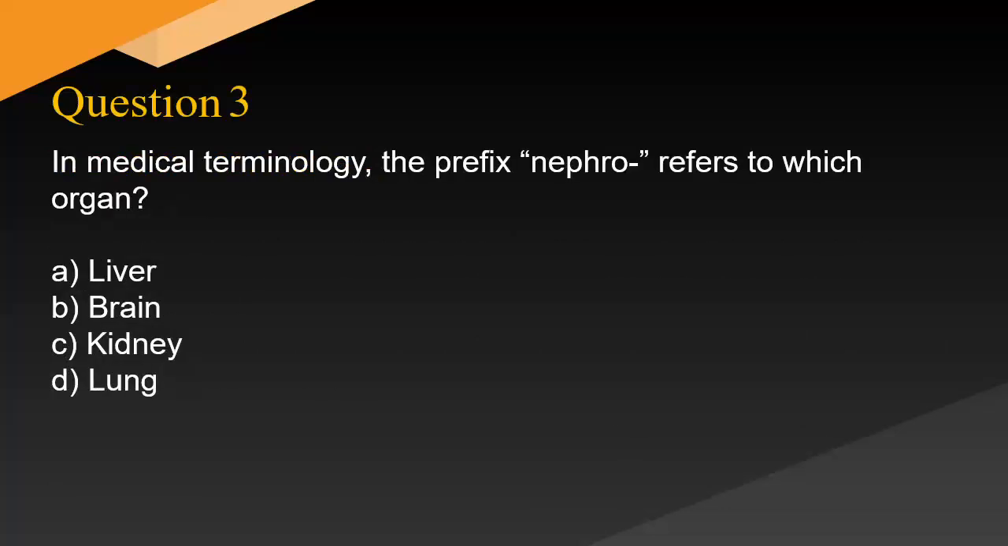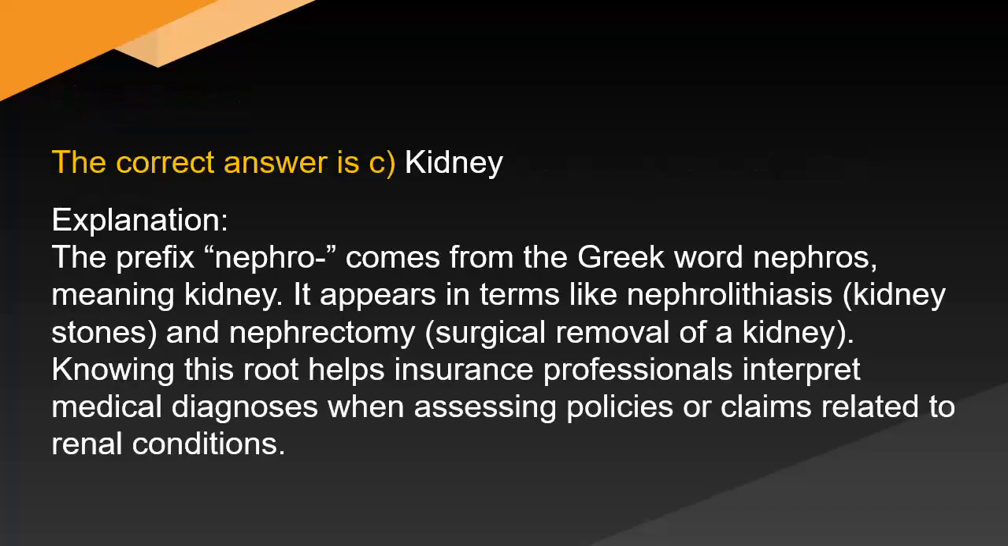In medical terminology, the prefix nephro refers to which organ? A. Liver. B. Brain. C. Kidney. D. Lung. The correct answer is C.